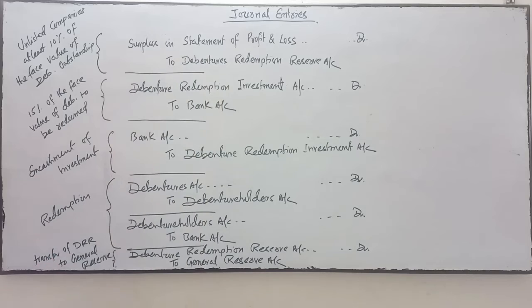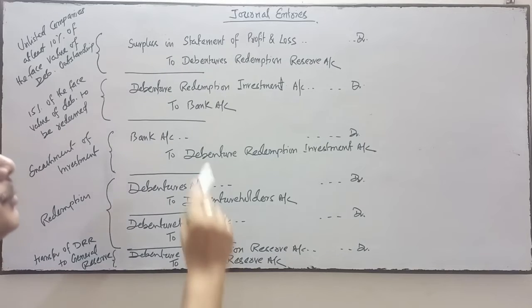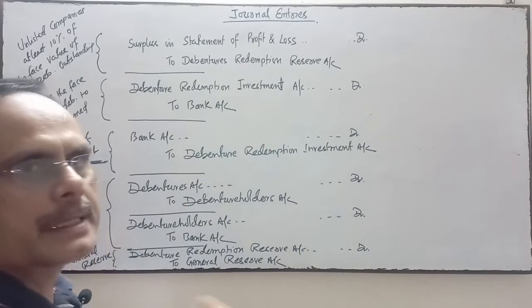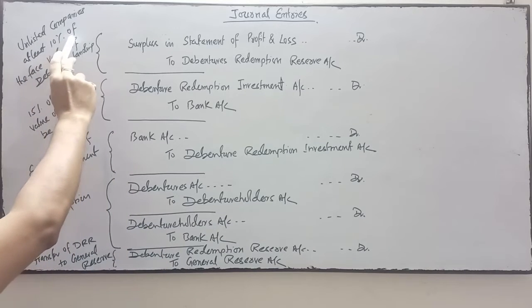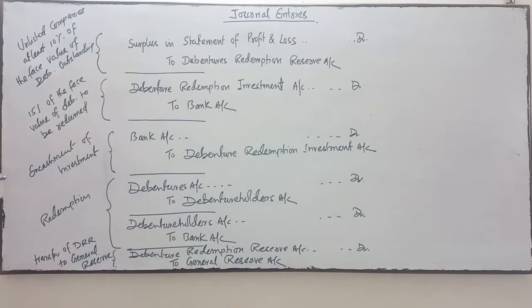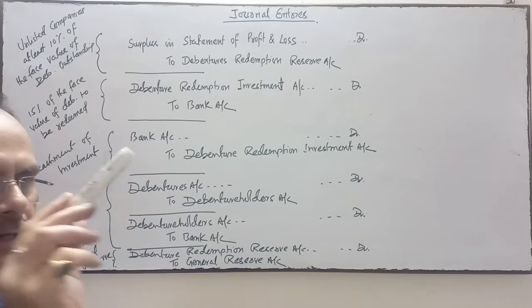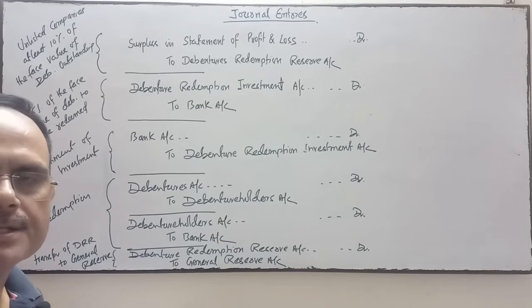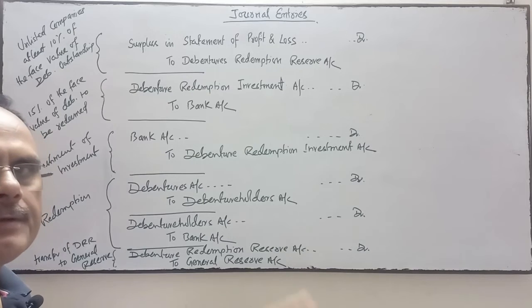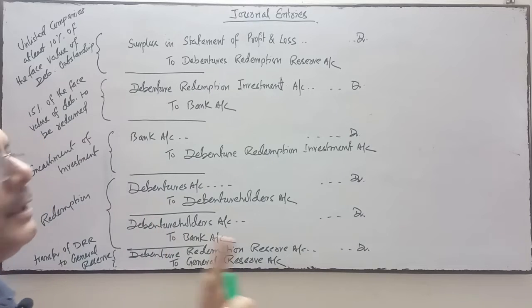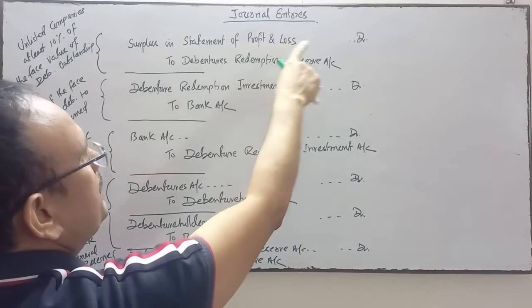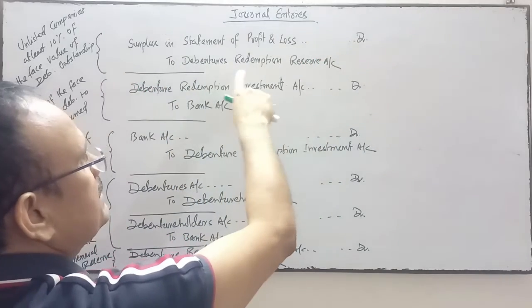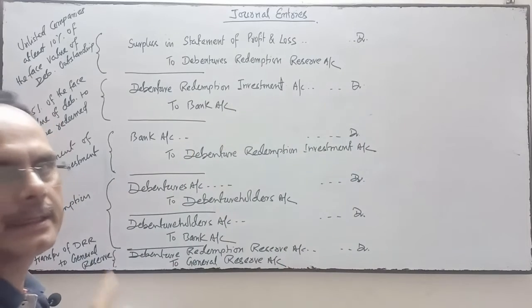Surplus in statement of profit and loss account debit to debenture redemption reserve. So unlisted companies create at least 10% of the face value of the debenture outstanding. Suppose the debenture outstanding is 10 lakhs. So 10% of 10 lakhs is 1 lakh. The entry will be surplus in statement of P&L account debit 1 lakh to debenture redemption reserve 1 lakh.